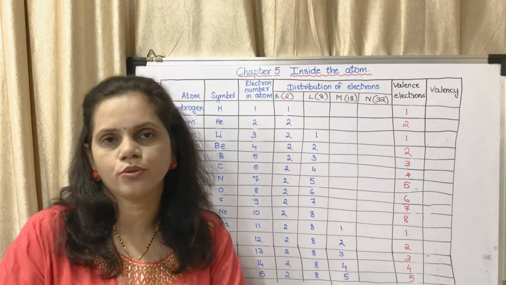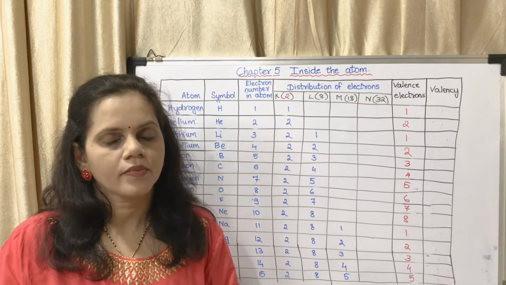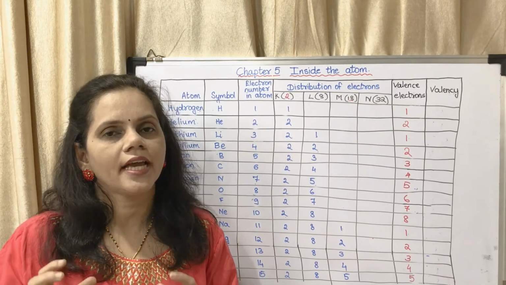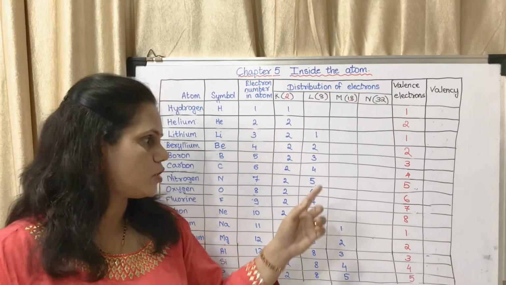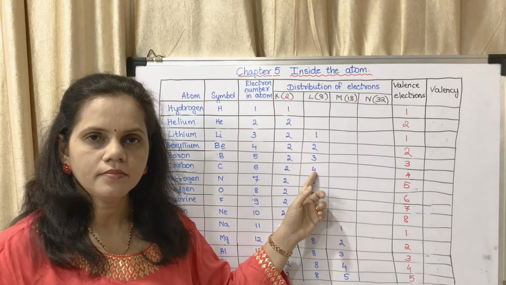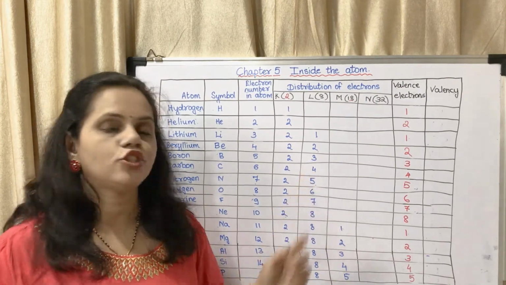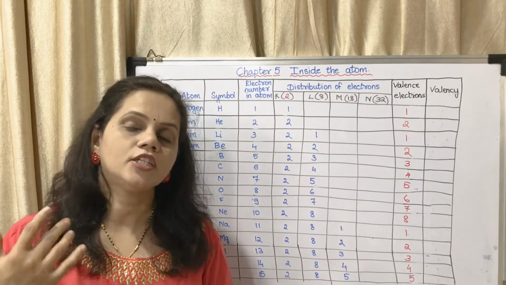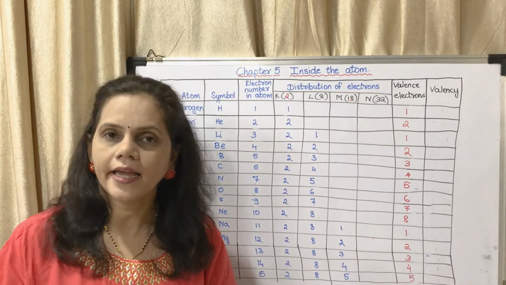If the outermost shell is L, M or N, it goes for making it 8. So if there are 4 electrons in the outermost shell, as you may see here, how many more does it need to make it 8? It needs 4 to make it 8, because in the L shell the magic number is 8.